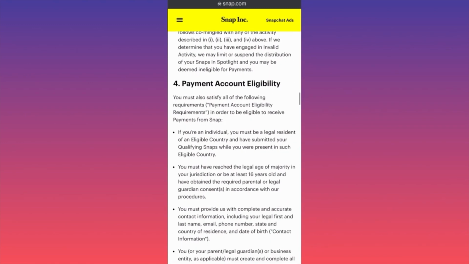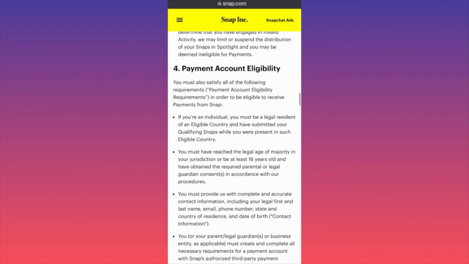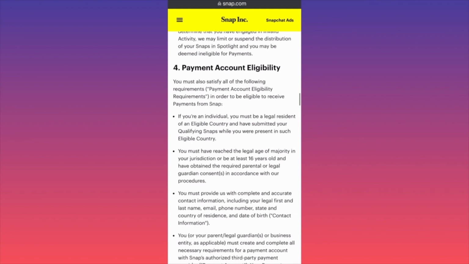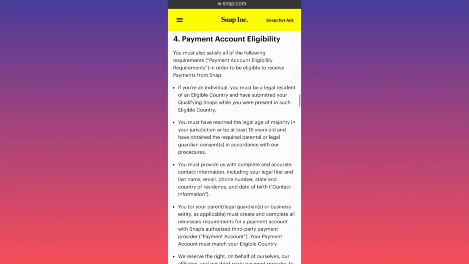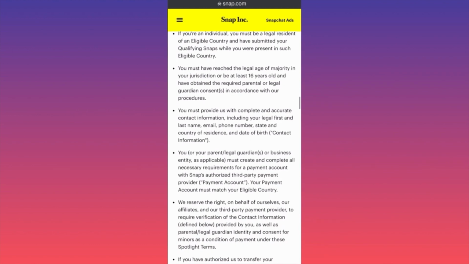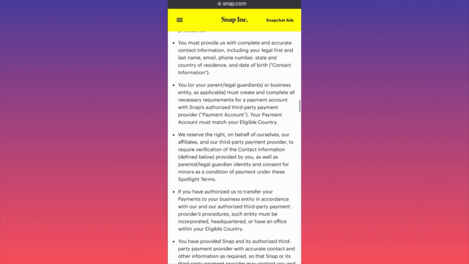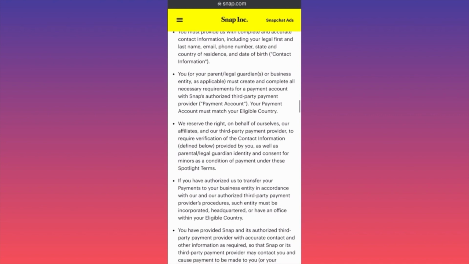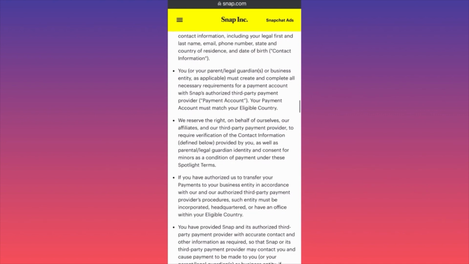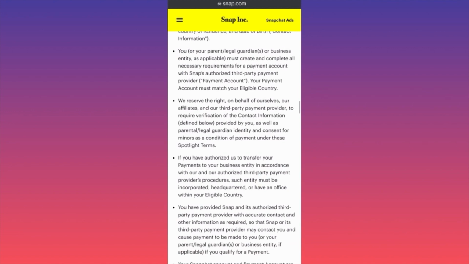So first of all, if you're an individual, you must be a legal resident of an eligible country, okay, to have submitted qualified snaps. You must have reached the legal age, at least 16. You must provide us with complete and accurate contact information, including legal first and last name, email, phone number. Okay, you or your business entity, as applicable, must create and complete all necessary requirements for payment accounts. We reserve the right, on behalf of ourselves, our affiliates, and our third party payment providers, to require verification of the information.